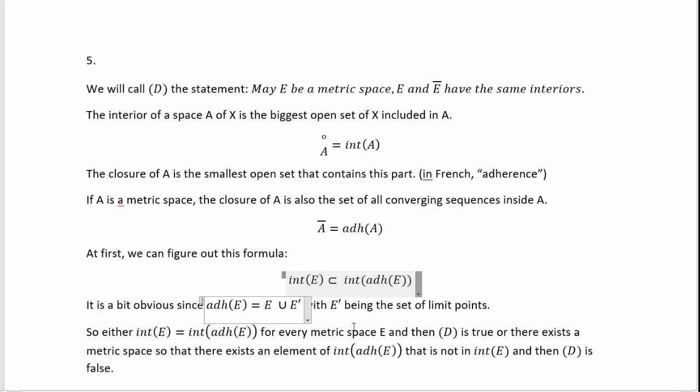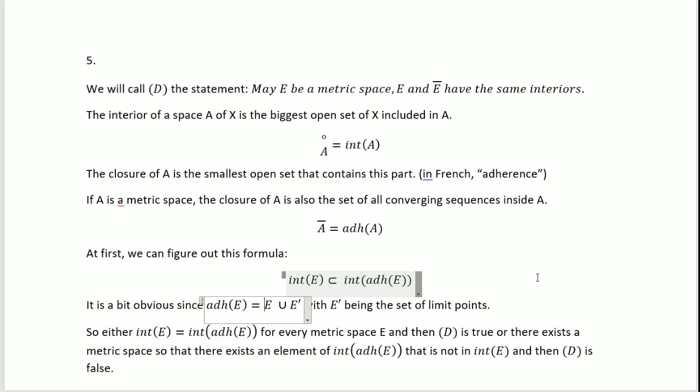That's the first possibility, and that would imply that D is true. Or there exists a metric space such that there exists an element of the interior of the closure of E that is not in the interior of E, and then D would be false. So it would mean that the limit points are slightly bigger than the ball of the space.